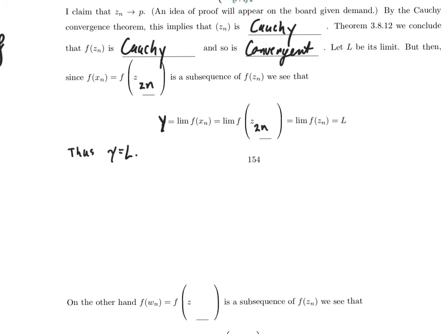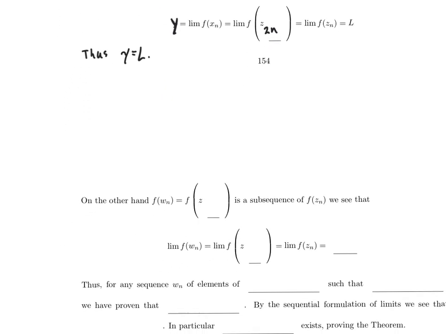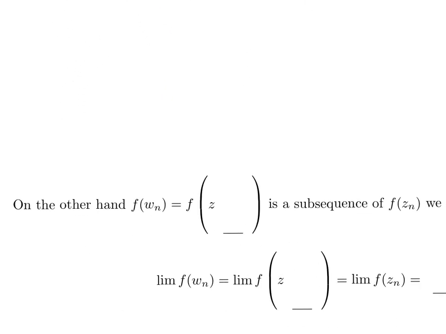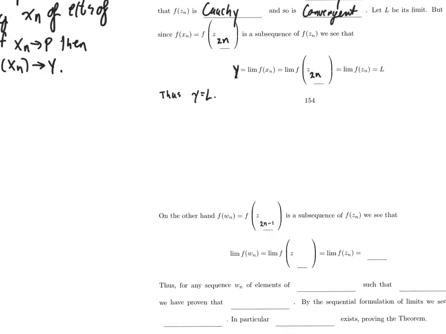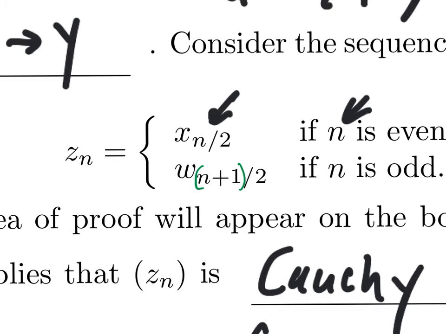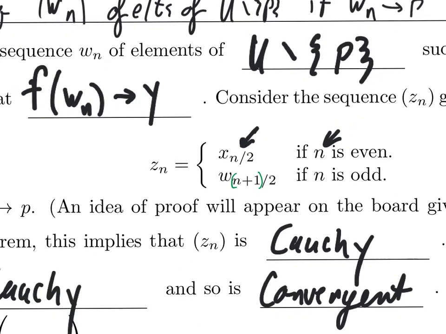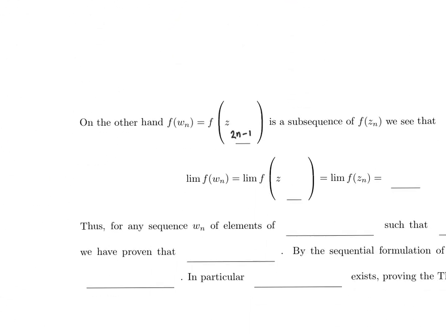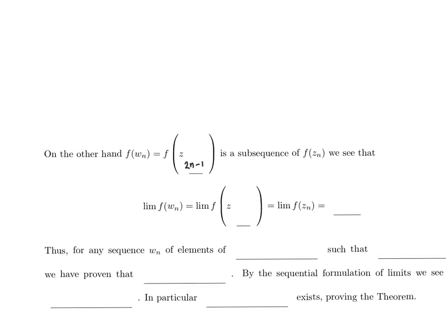But w_n is a subsequence of z_n, so f of w_n is a subsequence of f of z_n, right? f of w_n is f of z sub 2n minus 1. And I paused there for a moment because I had to think whether plus 1 or minus 1 was the right thing. Let's just go ahead and check. If I plug 2n minus 1 in here, yeah, I get w_n out. Good. It doesn't matter how it's a subsequence, so I don't actually care what belongs in that subscript, but I should write something that's not false.